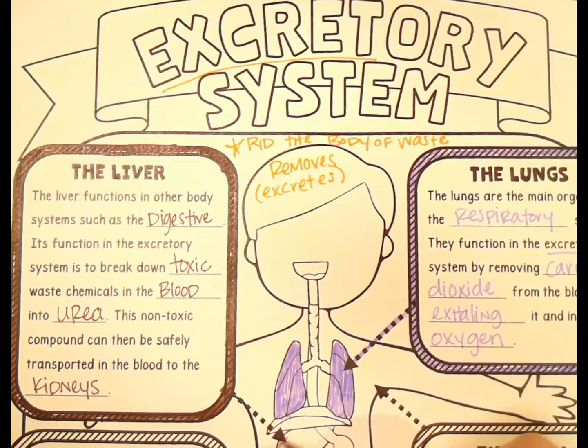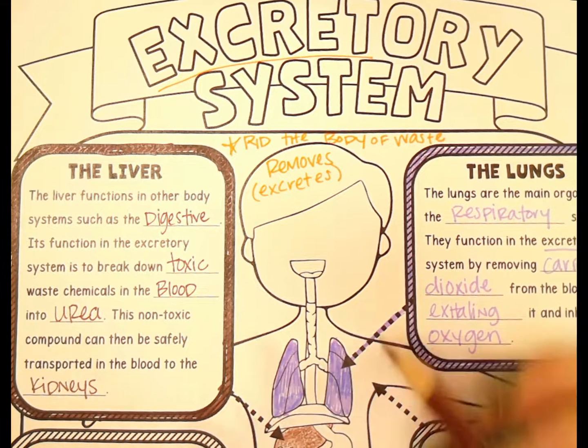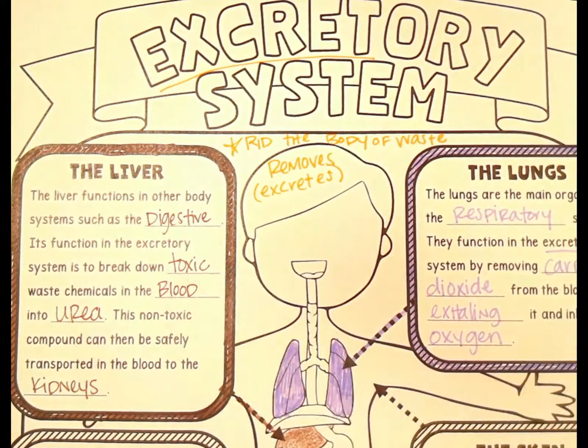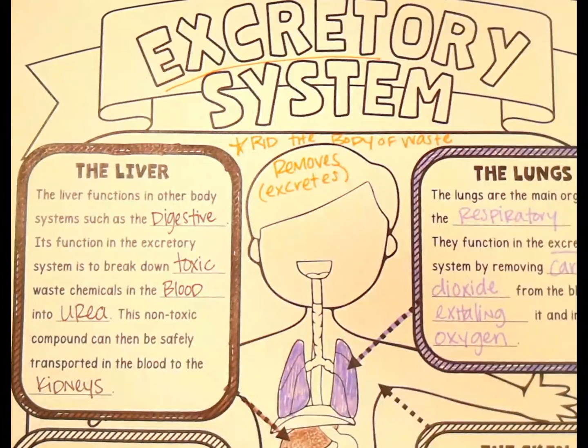Now you see your gallbladder. Remember when we talked about the digestive system, our gallbladder makes bile, but is that going to be part of the excretory system? No, that's part of the digestive system. This part is the liver, the filtering and breaking down and pulling out, remember, removing things. It's removing toxins and making urea, which is going to go to your kidneys.